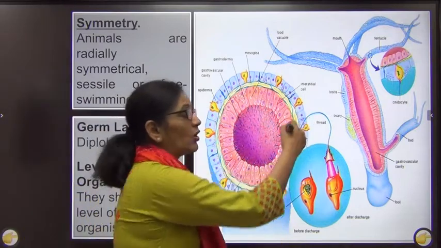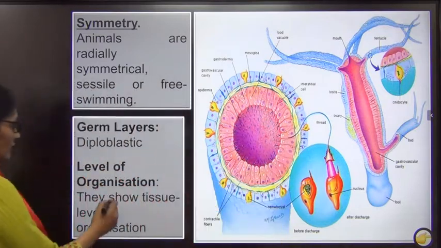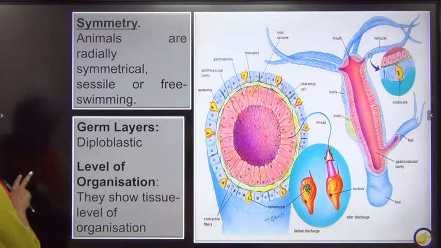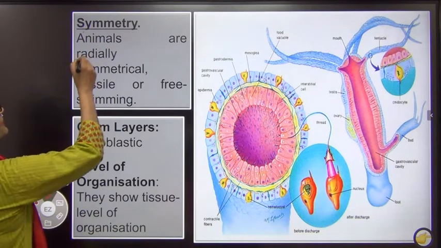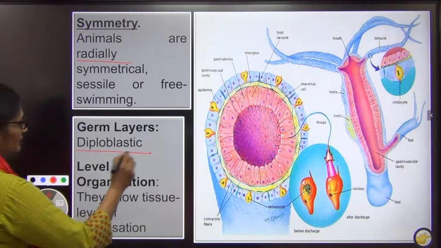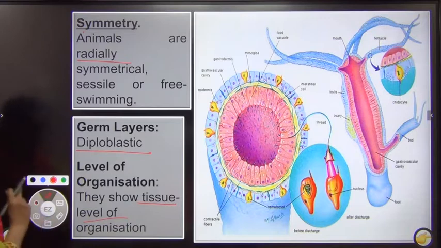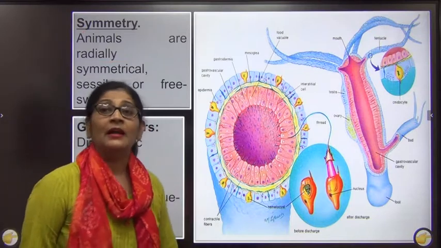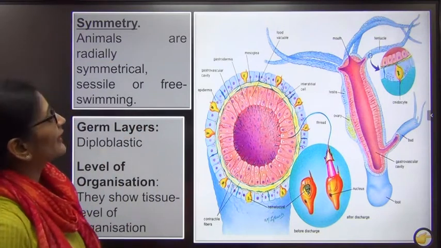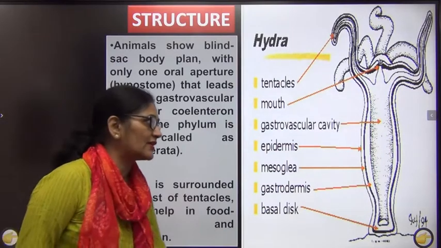The cells have been organized or differentiated to form tissues. So I have given you 3 points here which we have already discussed. The symmetry is radial symmetry, germ layer is diploblastic, the level of organization is tissue level of organization. Is that clear? Now if you look at the internal structure of the body, how does it look?